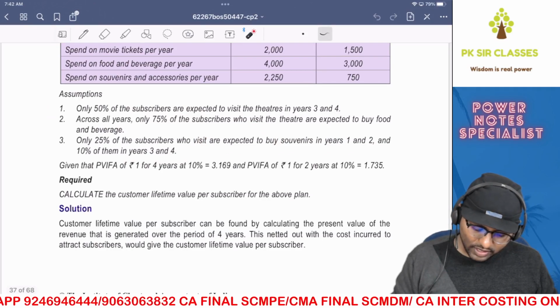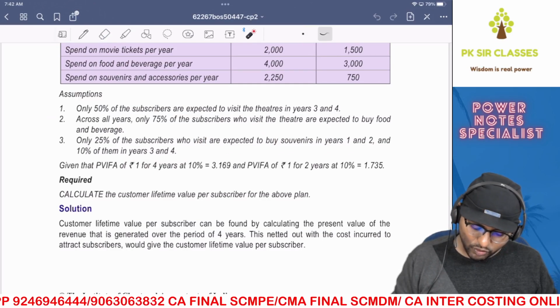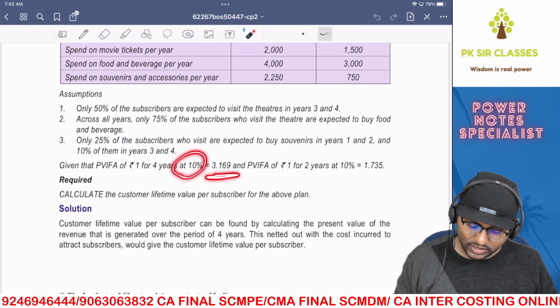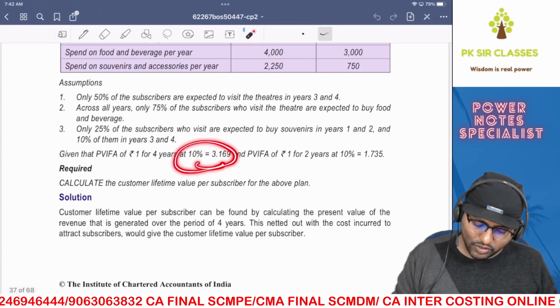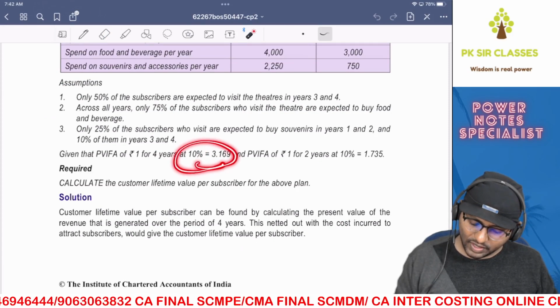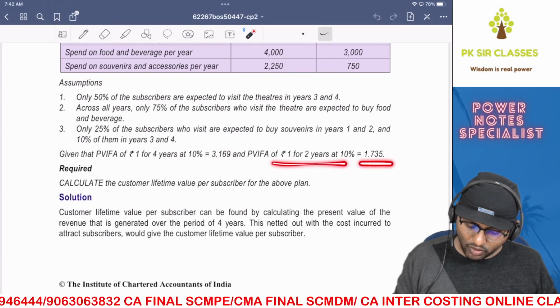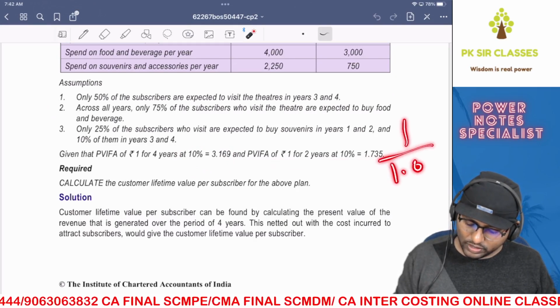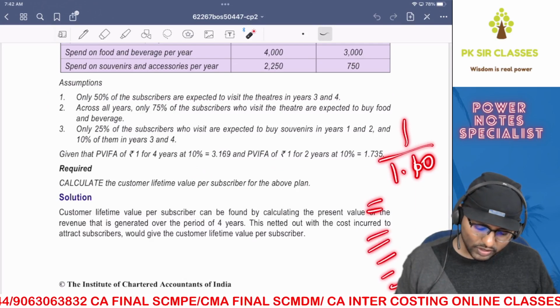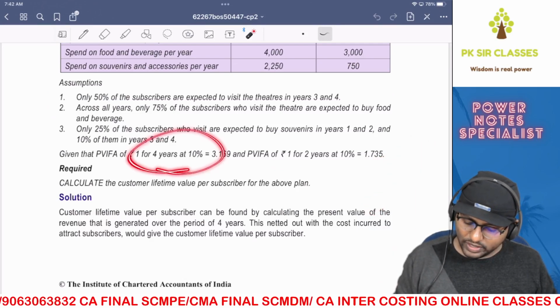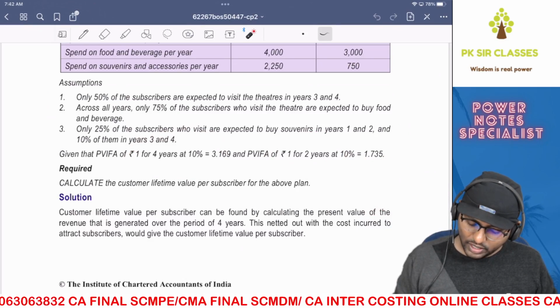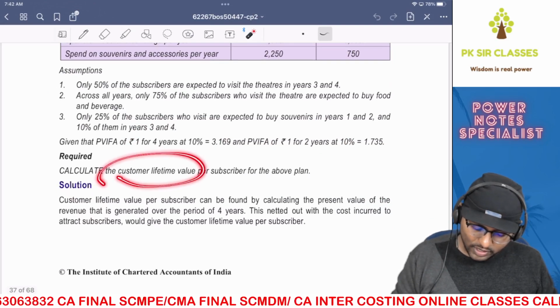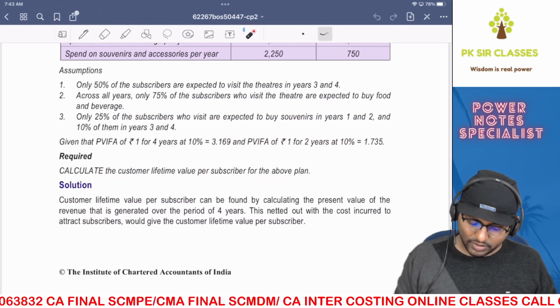The present value factor given for rupee 1 for 4 years at 10% is 3.169, which means this is the cumulative discount rate for 4 years, right? And for 2 years, it is 1.735. So they themselves have given it, which is 1 divided by 1.10 and so on. Now that's for 4 years. For 2 years, it will be 1.735. Right. Calculate the customer lifetime value per subscriber for the above plan.